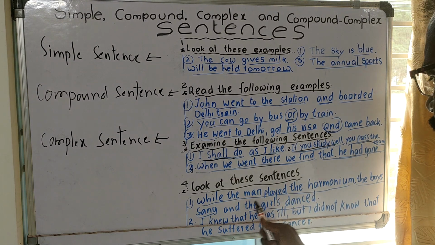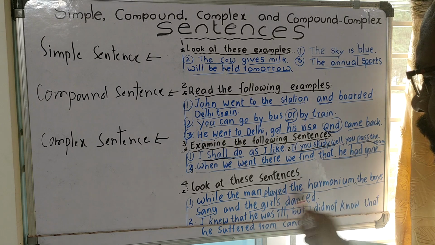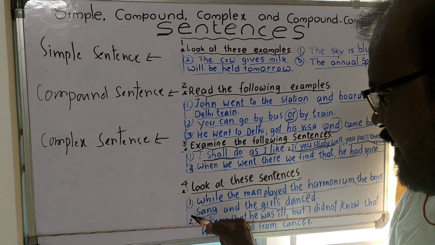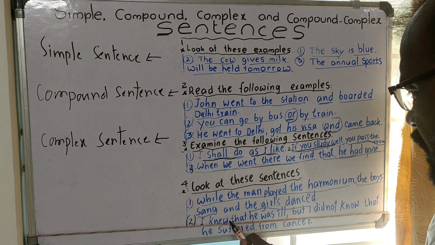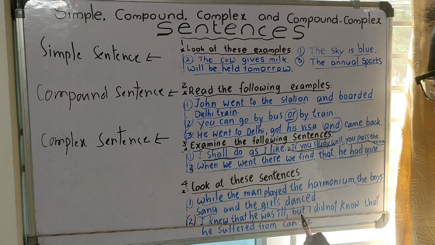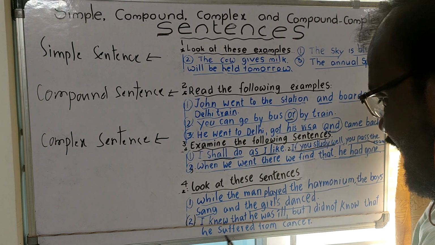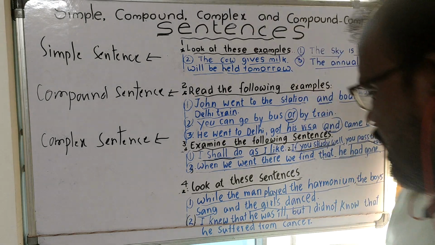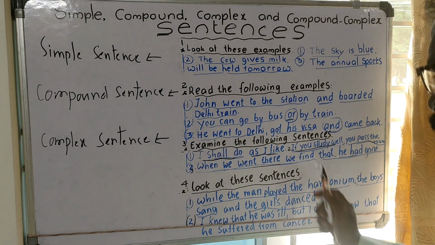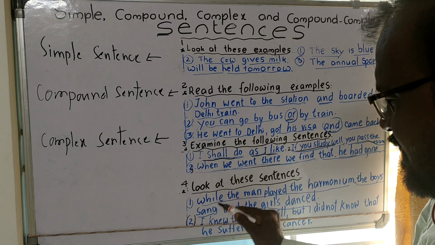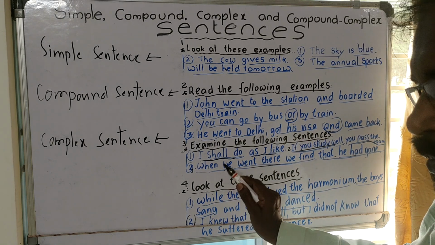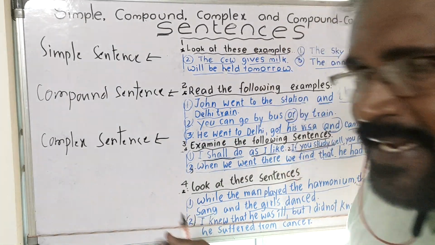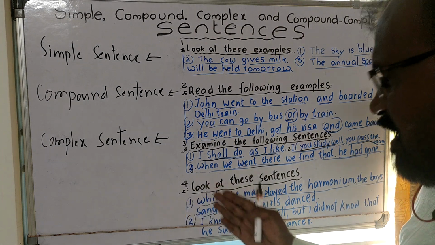Look at these sentences. While the man played the harmonium, the boys sang and the girls danced. And the second one: I knew that he was ill, but I did not know that he suffered from cancer. Here, in this type of sentence, we find only one subordinate clause. We identify a subordinate clause in the sentence by identifying the subordinating conjunction.